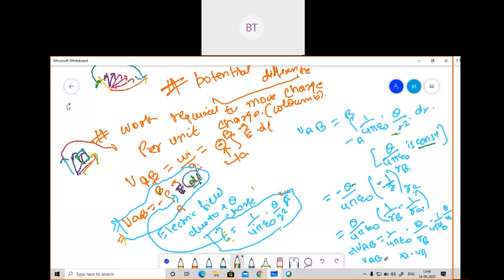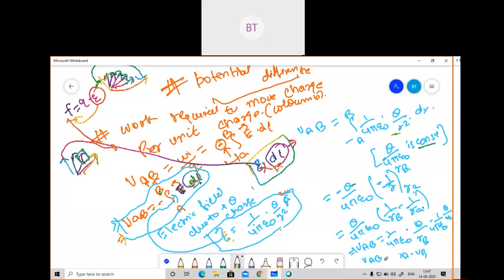We know that force is equal to Q into E. So because of this E only, force is getting generated. So I have written here electric field, and we are not getting any kind of angle here, meaning we do not have to calculate any angle. So I have not used dot product. This is actually not dot product. This is E dot dl, where E is the electric field and dl is the small length over which I'm trying to move the charge from one position to another. So basically I'm not doing a dot product here. Don't take it as a dot product. Because of this electric field this force is occurring, so I have written E dot dl.